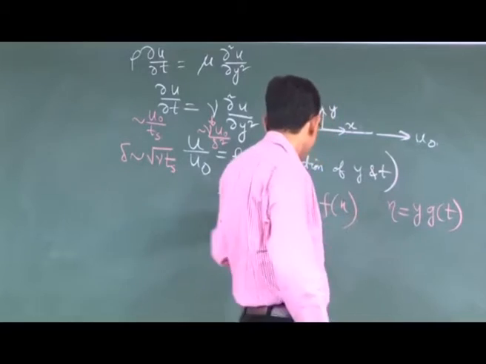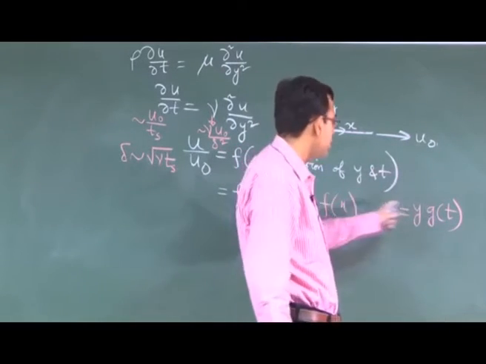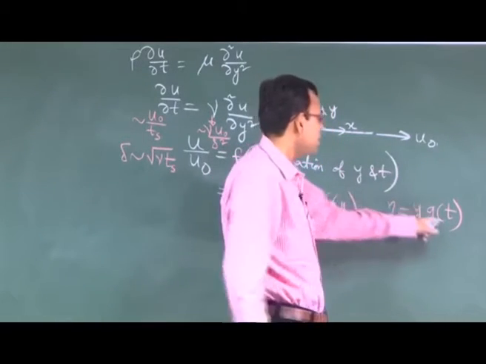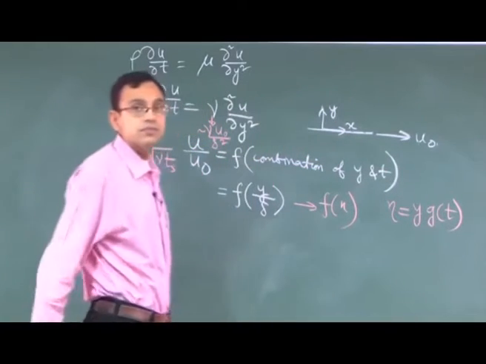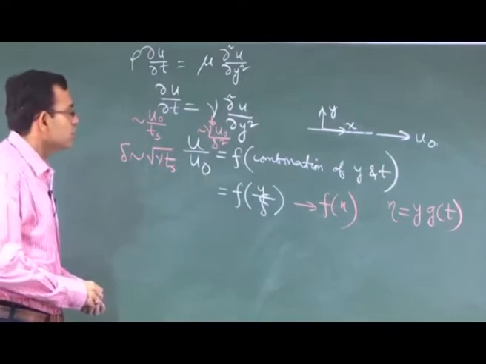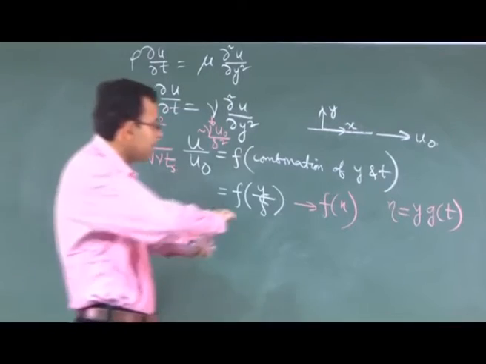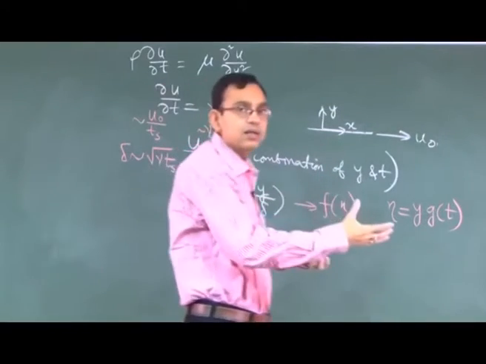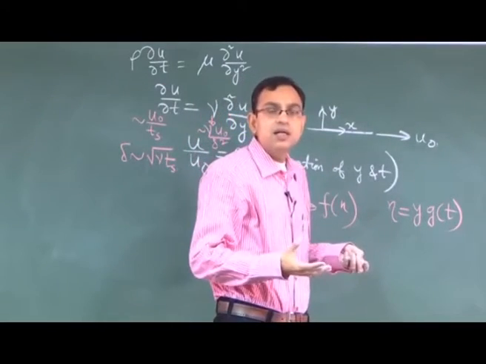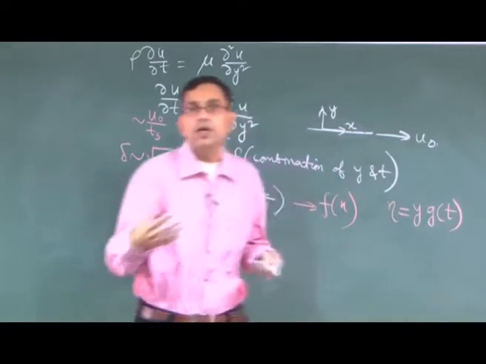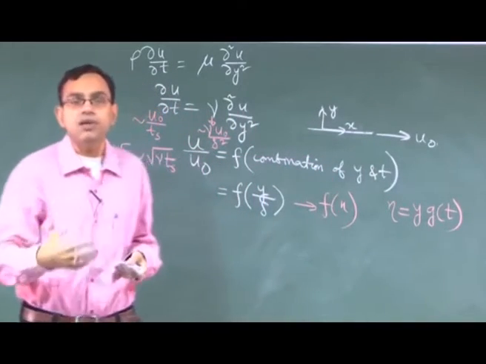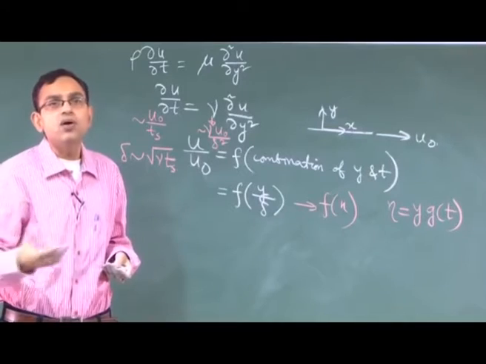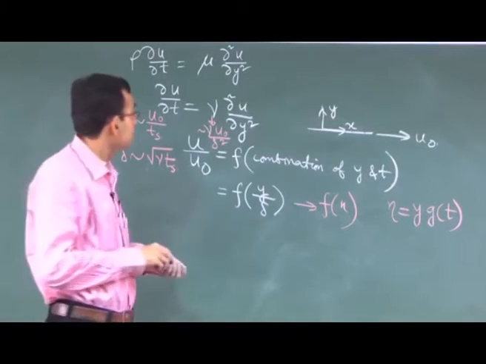It need not be exactly 1 by delta equal to g of t, but it scales with g of t. So this physical way of interpreting the situation is an equivalent mathematical way of converting the partial differential equation into an ordinary differential equation. So how is it done?